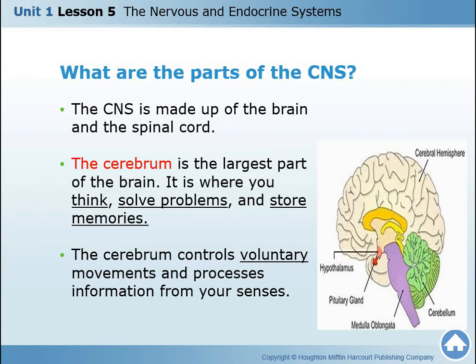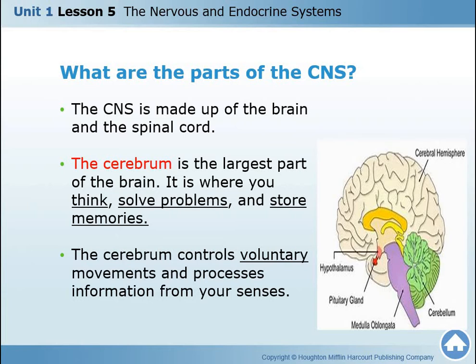The cerebrum is responsible for thinking, solving problems, and for storing your memories. So the cerebrum is the part responsible for when you remember a happy memory with, let's say, your friend or your mother that happened years ago.